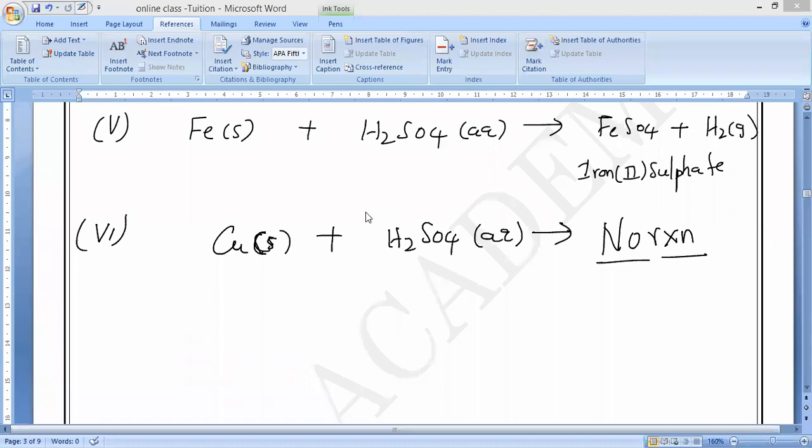Very good. So now, let us see. We will discuss the reaction of metals with acids. We have discussed till now two things. Reaction of metals with water, and reaction of metals with dilute acids: hydrochloric acid and sulfuric acid.